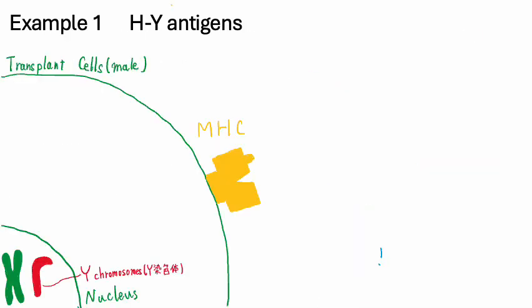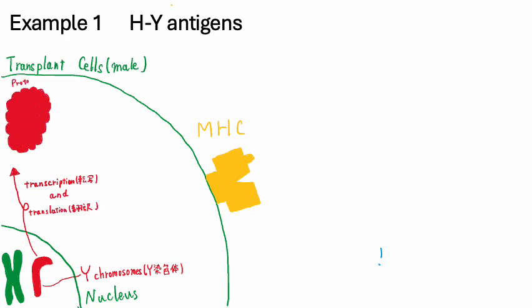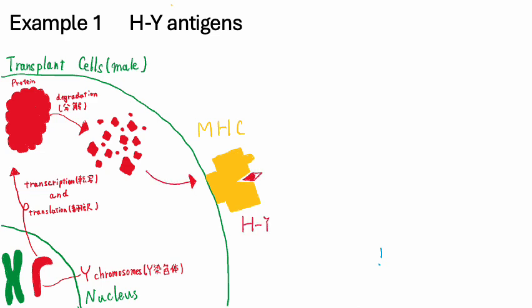Let's take our first example, HY antigens. Here we think about male to female organ transplant. Genes on the Y chromosome are transcribed and translated into proteins inside the donor's cells. These proteins are then naturally broken down into small peptides, the HY antigens, which are displayed on the cell surface